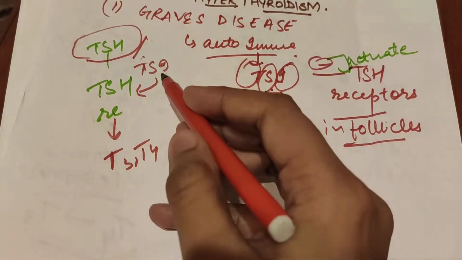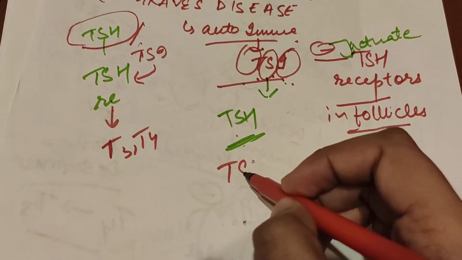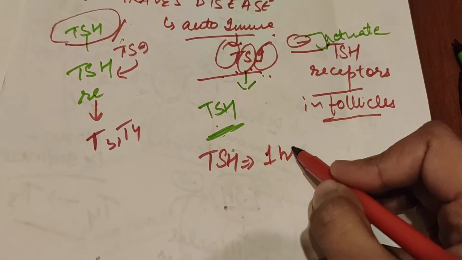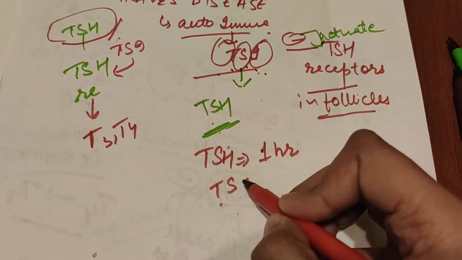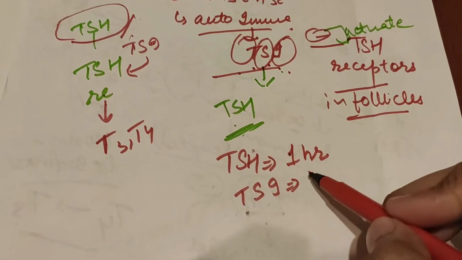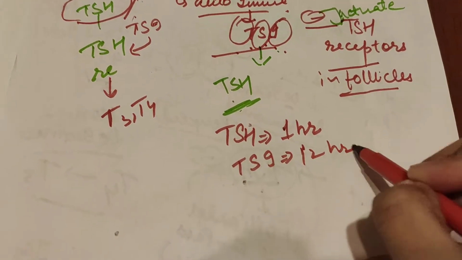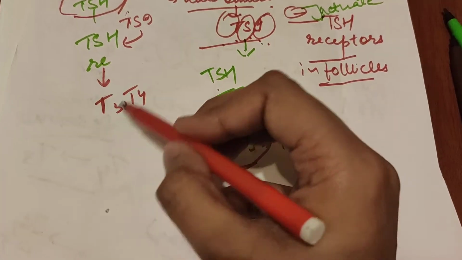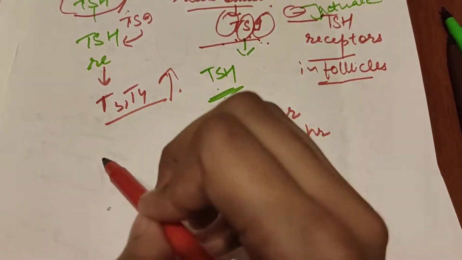Okay, now TSI, what is this? The TSH action half-life is 1 hour, and TSI's half-life is 12 hours. So you can see how potent TSI is. So it will lead to an increase in T3, T4 production.